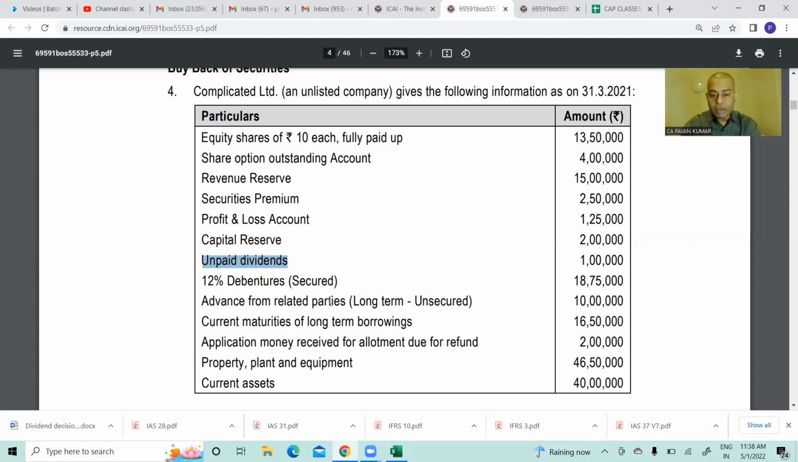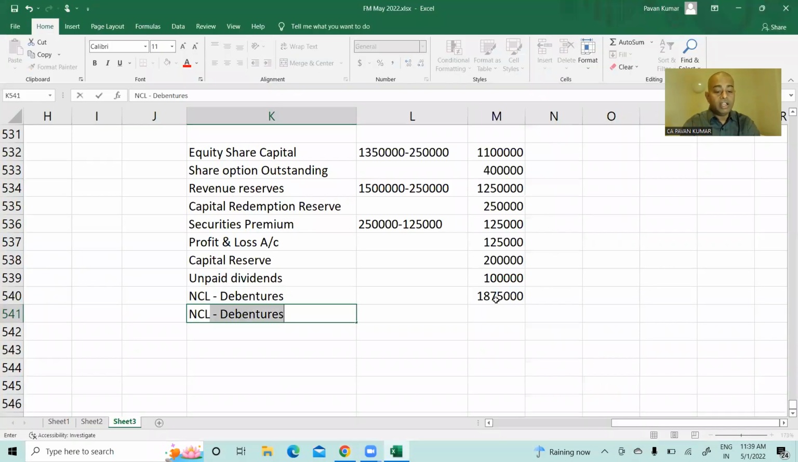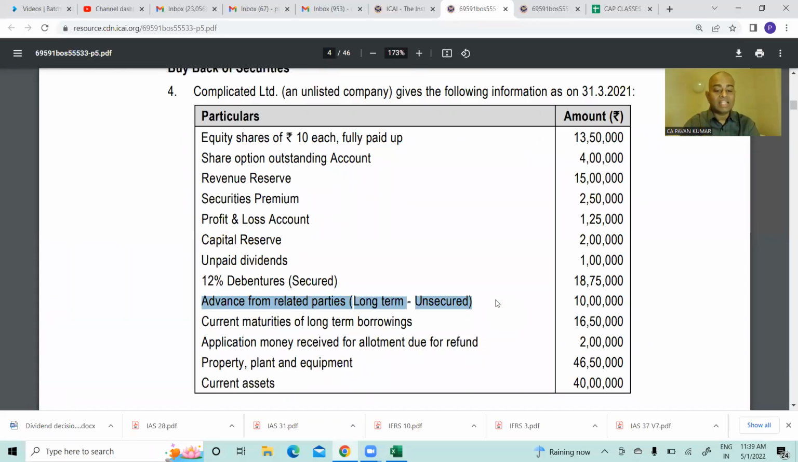Then advance from related parties. You have taken advance. So is it a liability or an asset? Advance you have taken, ma'am. When you take advance from some other person, it is a liability to you. We have to repay it, isn't it? That is long term. So non-current liability you will show, advance from related party. How much? 10 lakhs.